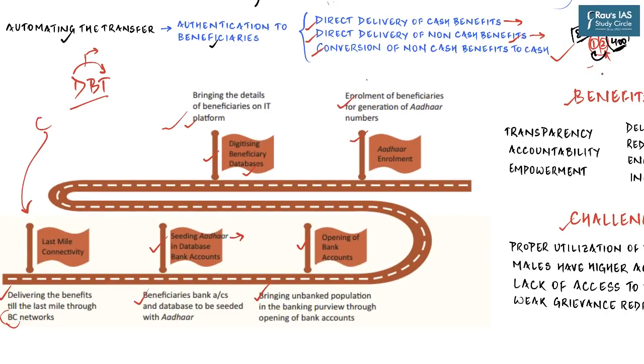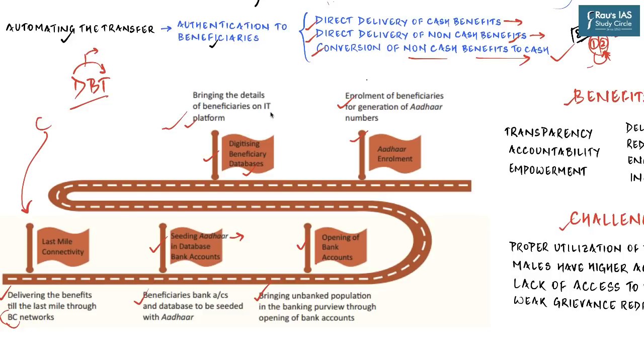If you remember this particular example, we had a situation where in a single market we had two prices for the same product. Through this scheme, the government has eliminated the two prices. The government is saying that all LPG cylinders shall be available only at rupees 800, and whoever is the beneficiary will directly get a support of 400 from the government into her bank account. So this will take away any incentive for arbitrage or for intermediaries to take advantage of these dual prices.